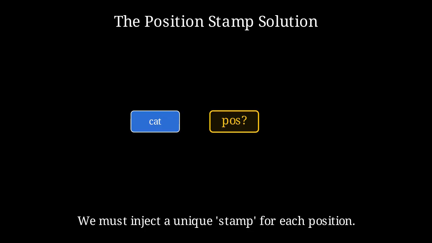To fix this, we need to inject a unique positional stamp into each embedding. Our goal is to create a mathematical signature that clearly defines a word's coordinate without destroying its original meaning.